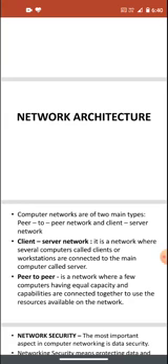In client-server network, it is a network where several computers called clients or workstations are connected to the main computer called server. Here there is one main computer that is called a server. Each and every file is only in the main server, and other systems which are connected to the main server are called workstation or node, or you can say a client.